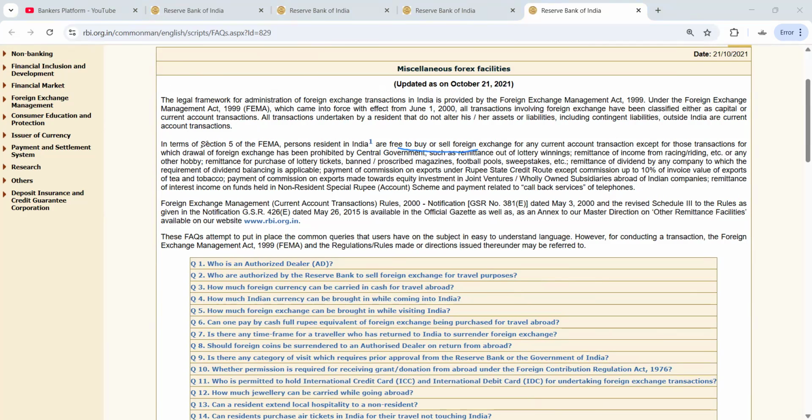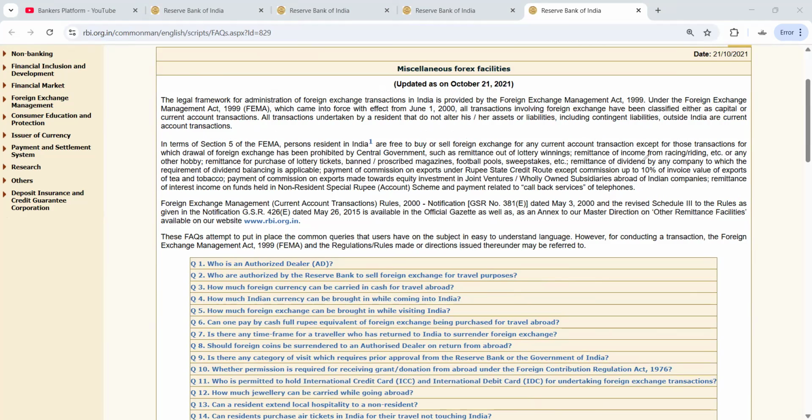Then you can say Section 5 of FEMA. If anything is prohibited, that transaction cannot be done.